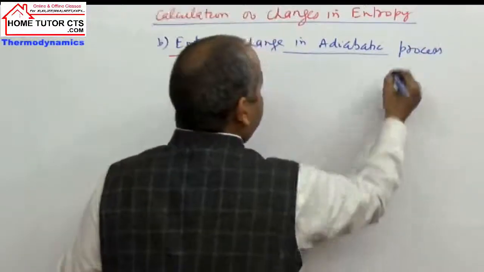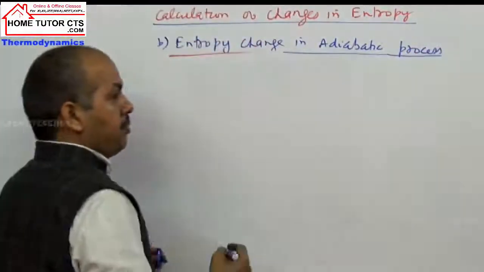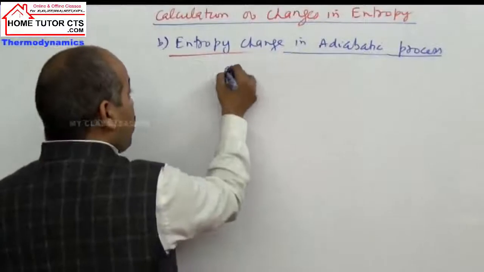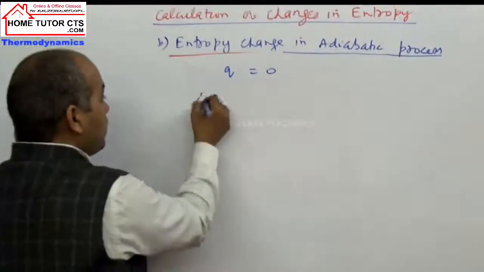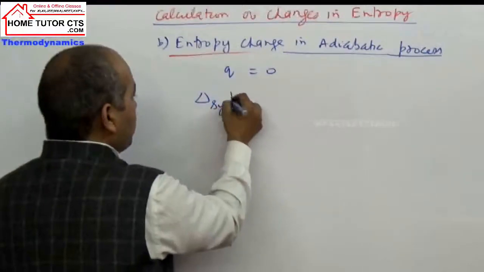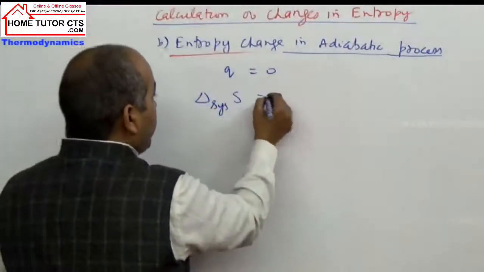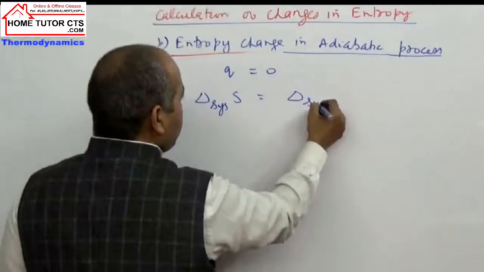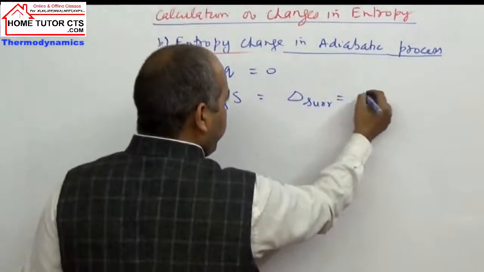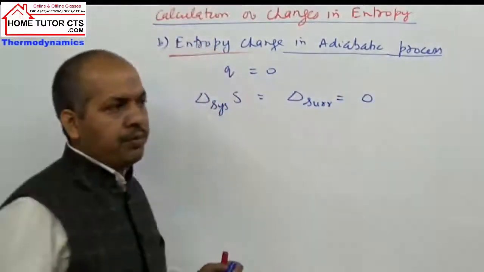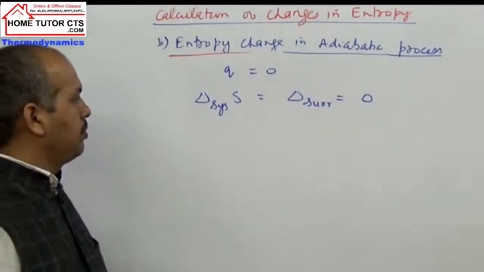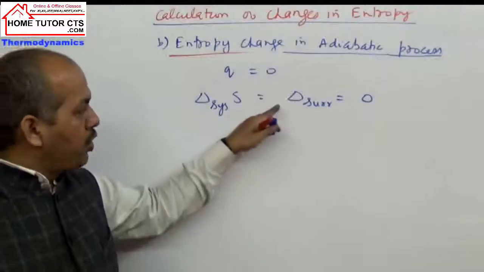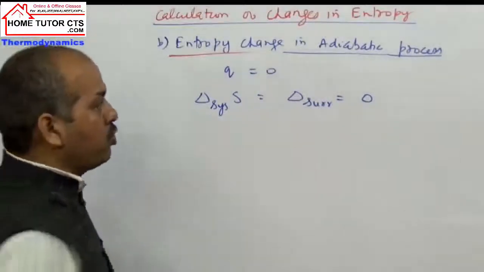What happens in an adiabatic process? Q is 0. When Q is 0, then delta S system or delta S surroundings, both being taken as Q by T, I can write directly as 0, because they are equal to 0.